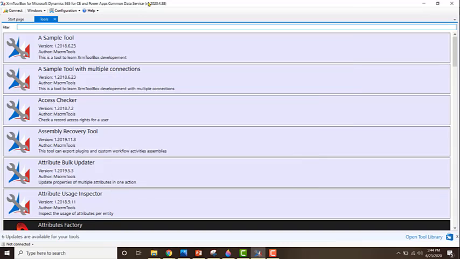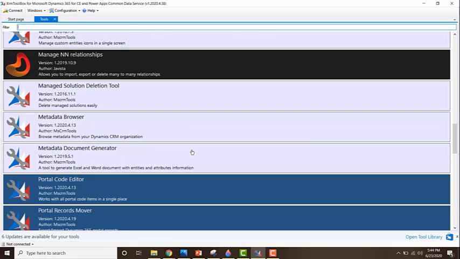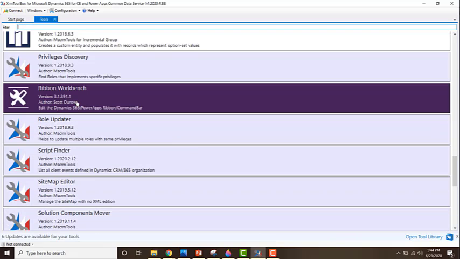So now what you need to do is just follow the regular process of using a plugin in XRM Toolbox. Just connect to your organization first and then just go to Ribbon Workbench and start using it. So the advantage of this method is that you don't need to actually install a solution in the environment itself.